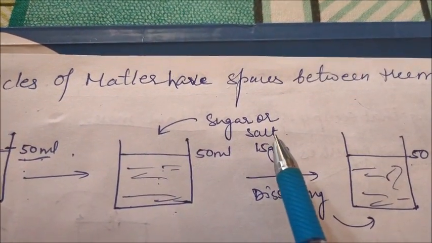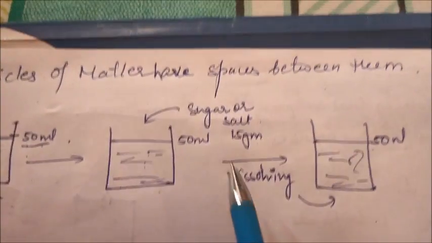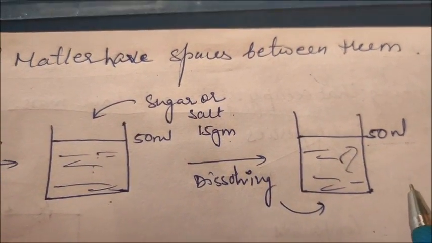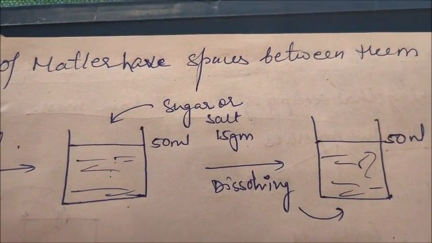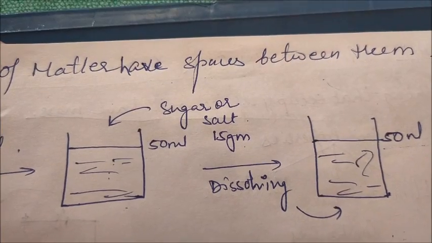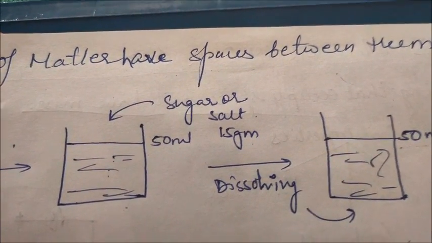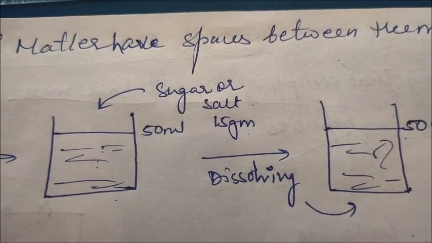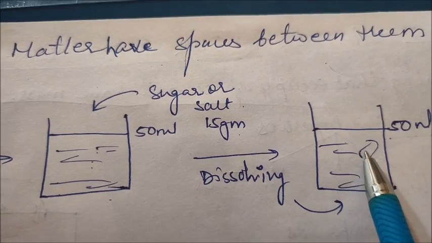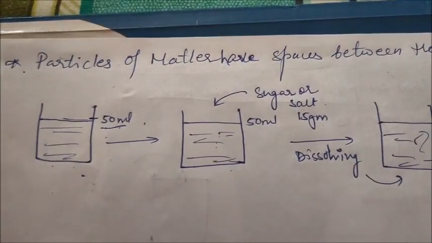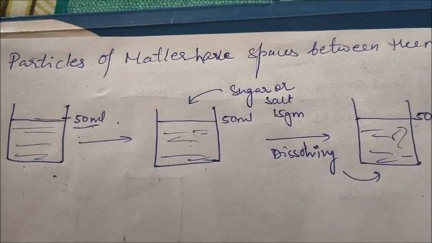That means the matter, that is sugar or salt, that has been added to the water and dissolved into the water, has taken the spaces that were already present between the water. That means any matter which is there has some space. So the salt or sugar that we have added has taken the space between the liquid. So this experiment proves that particles of matter have spaces between them.